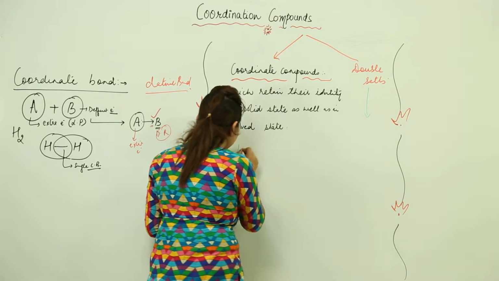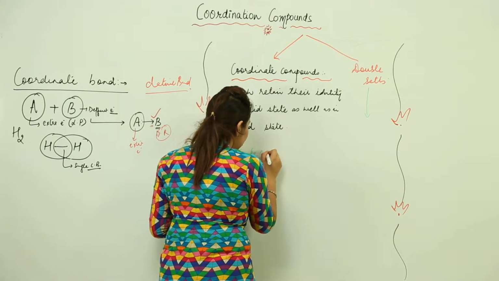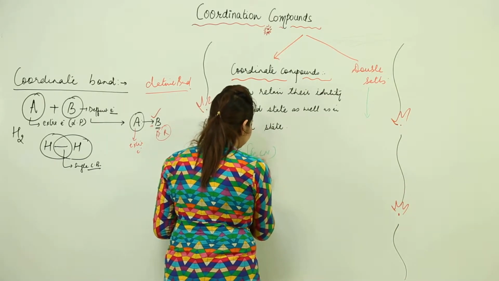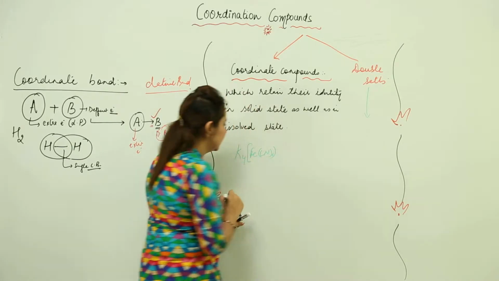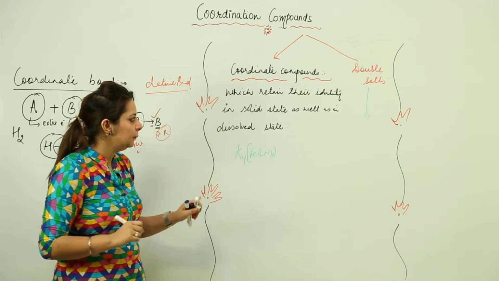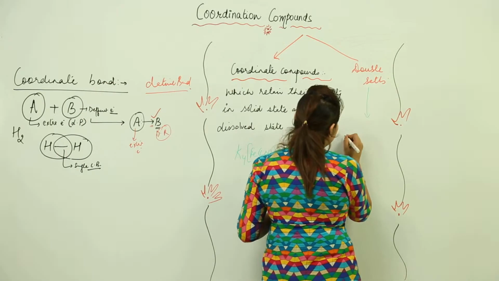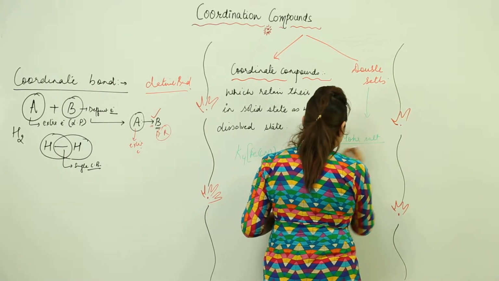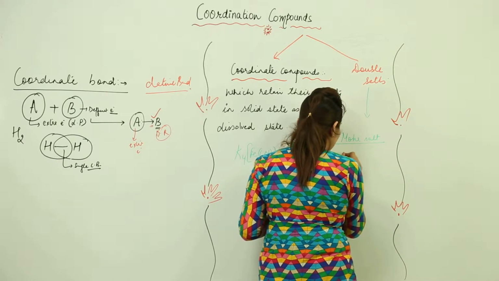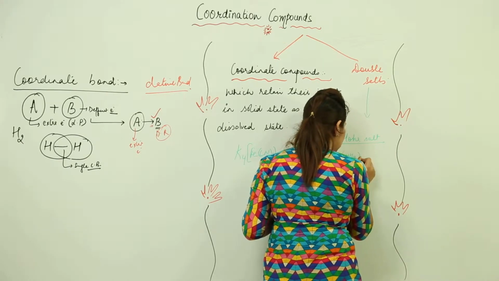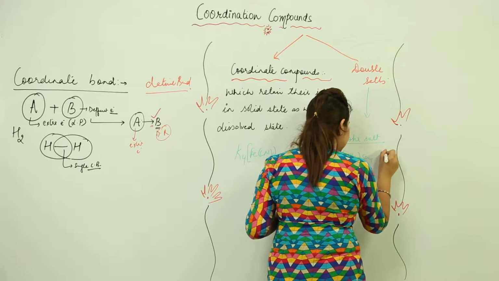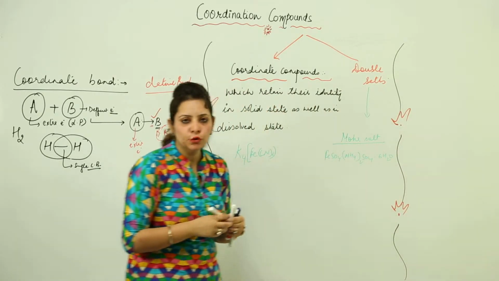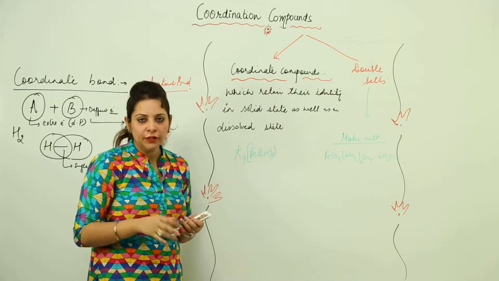Let's say an example of a coordination compound is K4[Fe(CN)6]. This is an example of a coordination compound. And for double salts, let's say Mohr salt. Mohr salt is FeSO4·(NH4)2SO4·6H2O. So this is what a Mohr salt is. Both are addition molecular compounds, right?